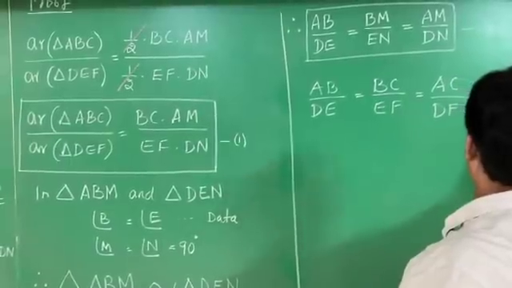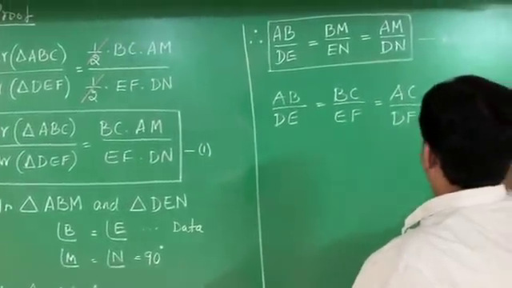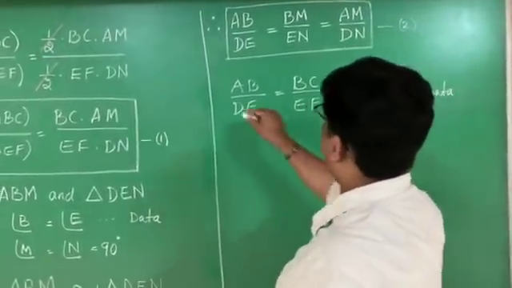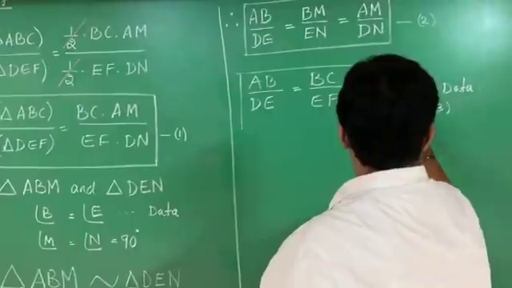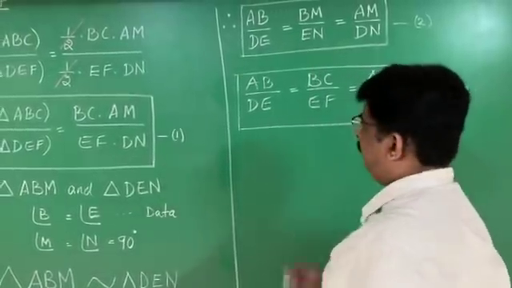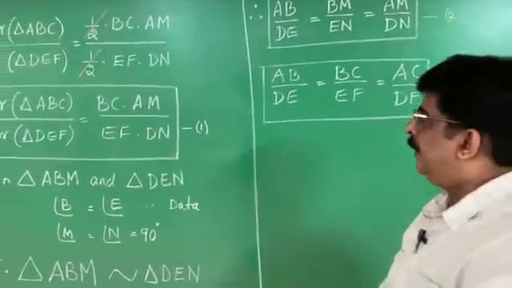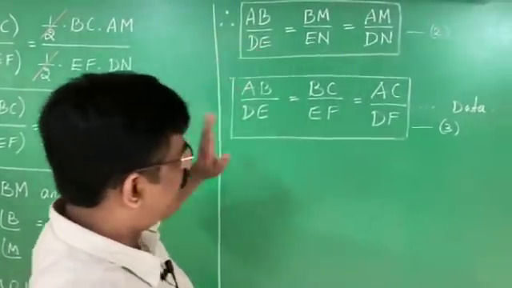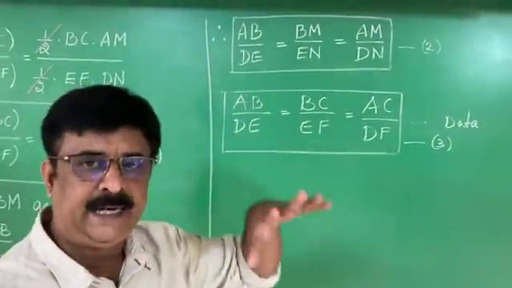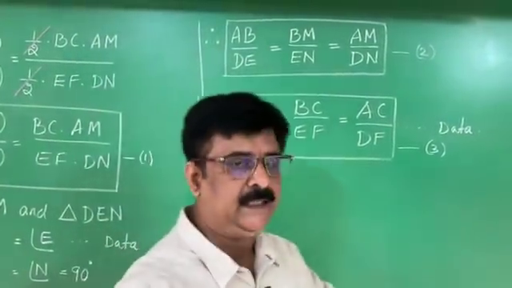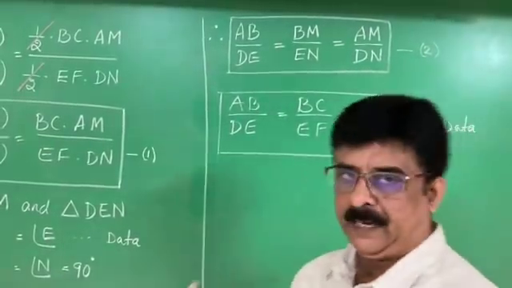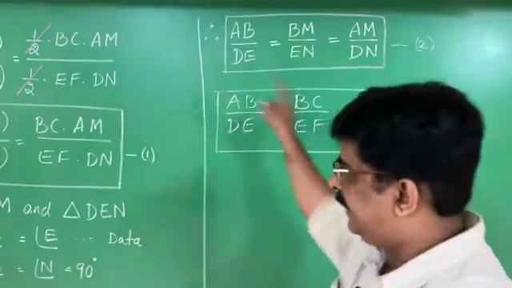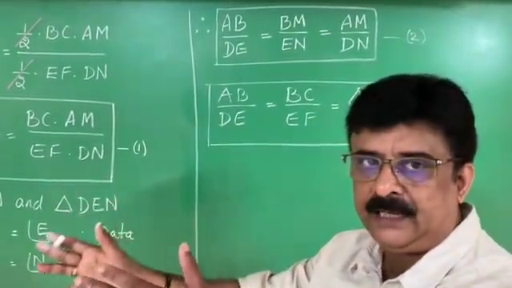This is in the data. I mark this as result number 3 because it is easy for us to write. Now we have 3 results. The first result we proved. The second result also we proved. And the third result we have taken from the data. Now see, children, that is the intelligent part, the concluding part. Using the 3 results, we have to arrive at the final result.